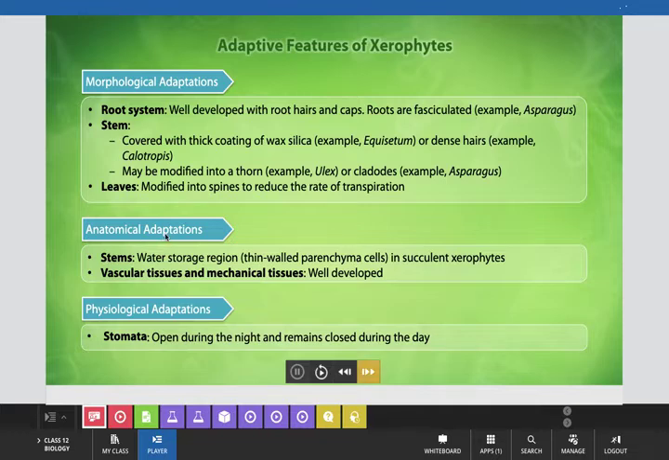Certain anatomical adaptations are related to their stems. The water storage region in the stem consists of thin walled parenchyma cells, and such plants are known as succulent xerophytes. Vascular tissues and mechanical tissues are well developed in these types of xerophytes. Physiological adaptation is related to the stomata, which open during the night and remain closed during the daytime.